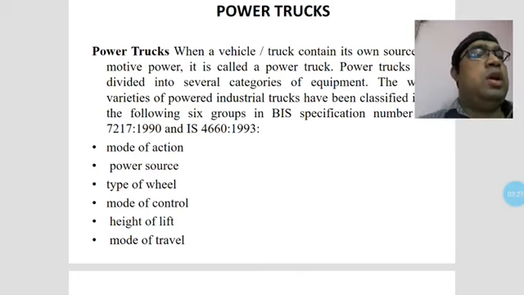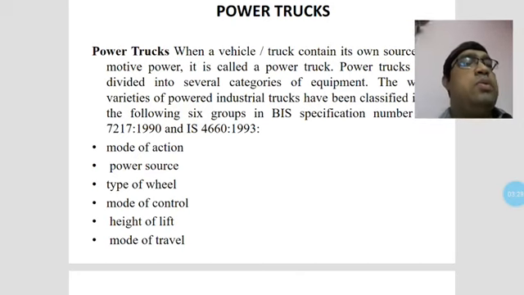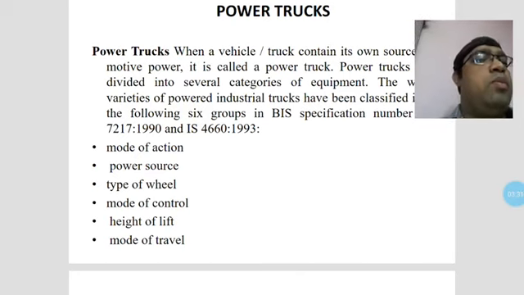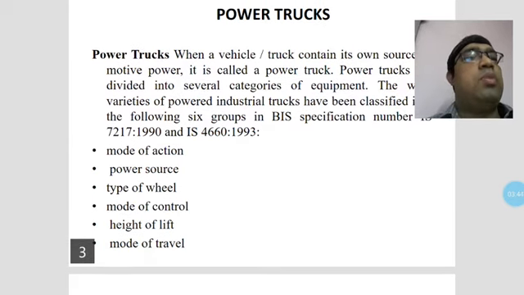For even bulkier loads, like a dumper transferring a load of sand from one place to another, you need more wheels. The type of wheel, whether larger or smaller, will also be considered.